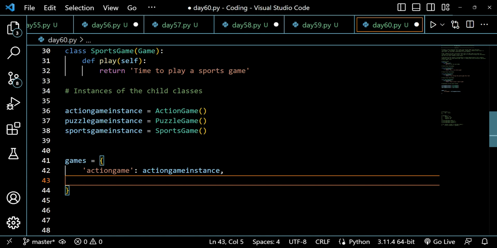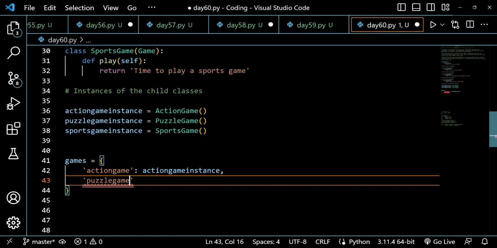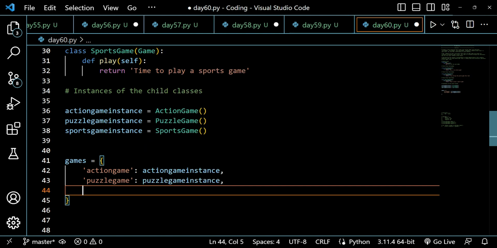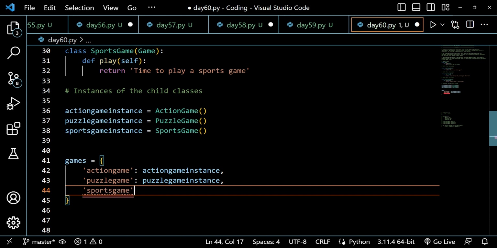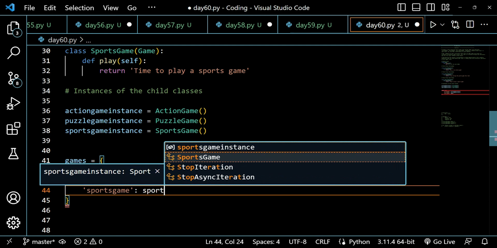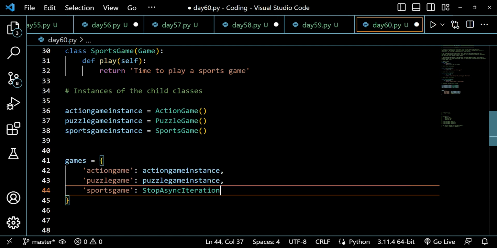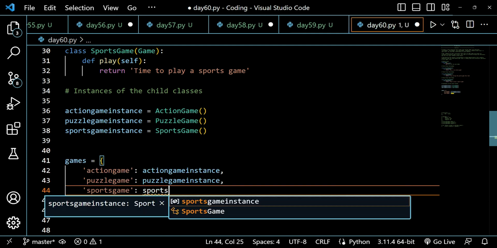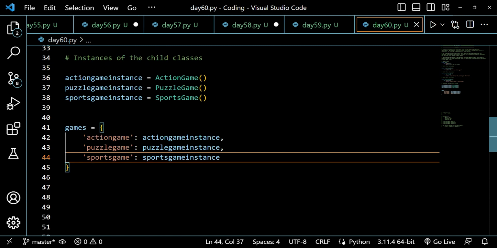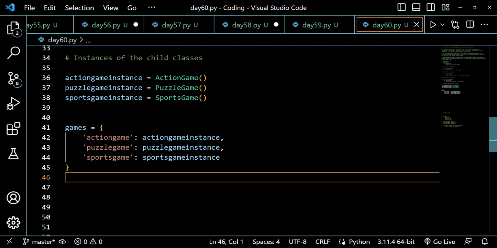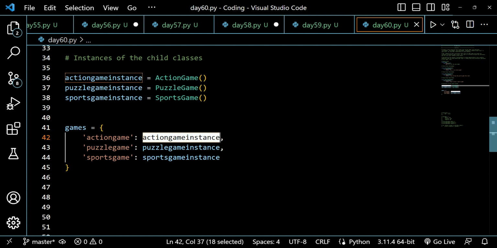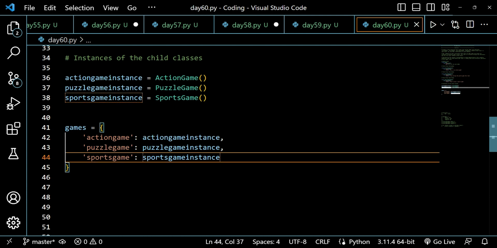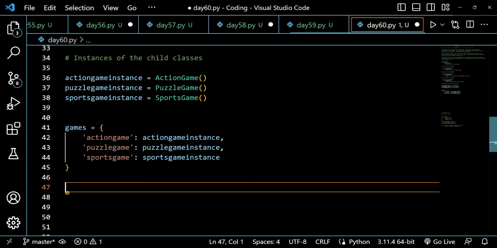and then I have to put puzzle game, and put a colon here, and I will say puzzle game instance, and then I will say sports game, and put a colon here, and sports game instance. Now I have 3 instances here, right? But these instances will be giving me an object. These are objects here. If I just say print games square bracket action game,